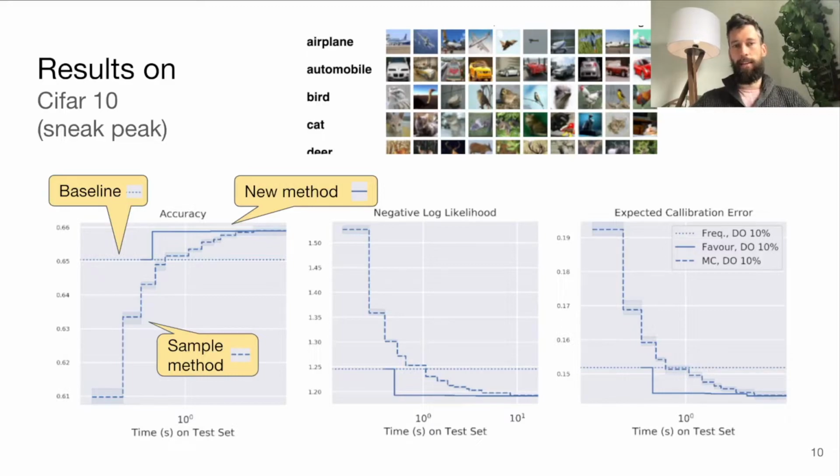But we can also see that using our new method, we're actually able to achieve around the same accuracy as using lots and lots of samples. So this is a logarithmic x-axis, even with just the same amount of time as it takes to maybe push 3 samples. We can also look at the rightmost graph here, which is the calibration error we talked about earlier. This measures the blue calibration error area. And again, we see that the baseline, sort of just using these probabilities that the model outputs, we can quickly beat that in terms of calibration. But again, using this Favour method, we can achieve these nice results using much less time.